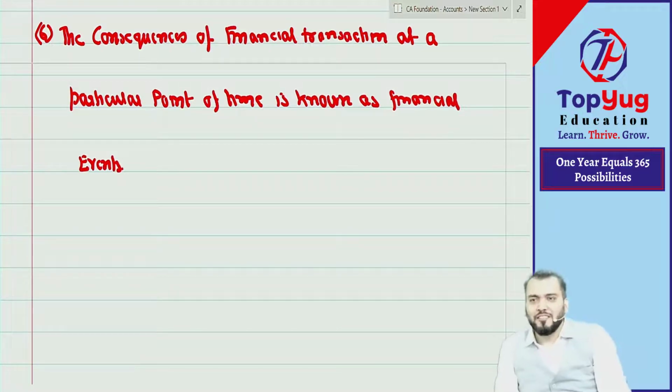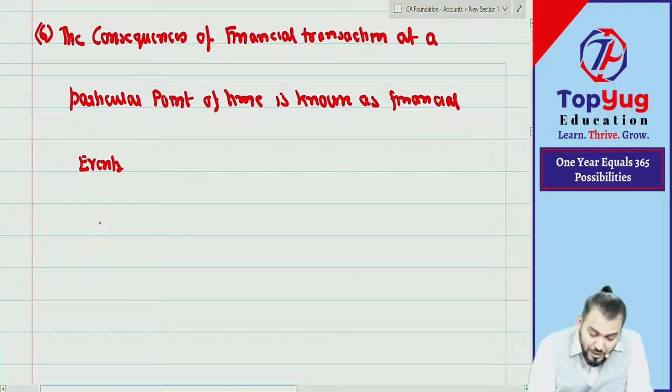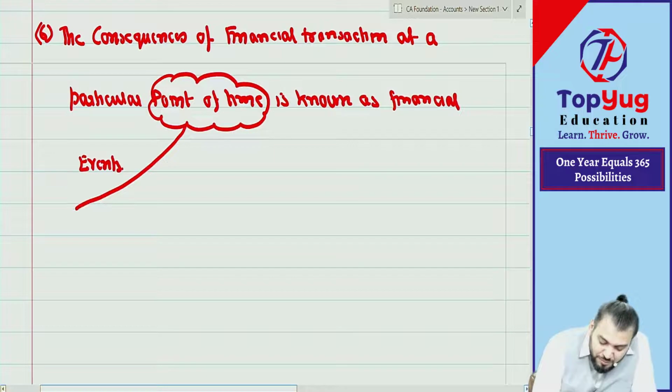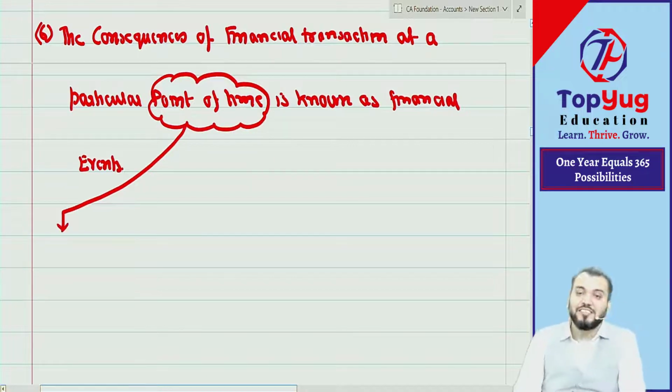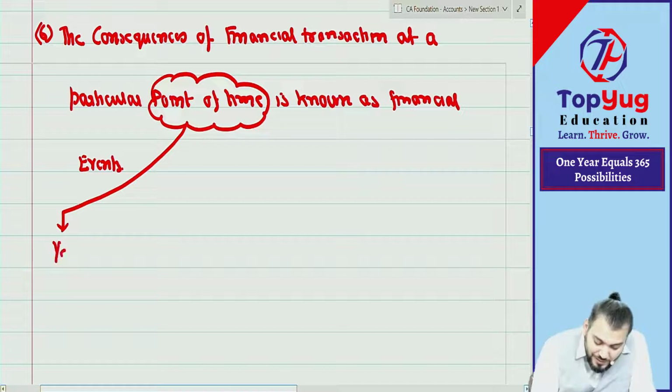You know everything, but you don't know what the example is, because you have done accounting. It does not mean that you don't know accounting. You know, correct? But can you give? Acha. In accounting, this particular point of time is known as what? You know what this is in accounting? This is year end.